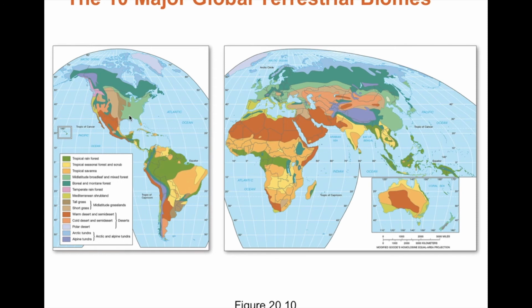In Texas, we actually have 4 different terrestrial biomes. We have a mid-latitude broadleaf and mixed forest in the far east. As you move west, you end up with tall grass and short grass mid-latitude grasslands. And ultimately, in far west Texas, there is desert.